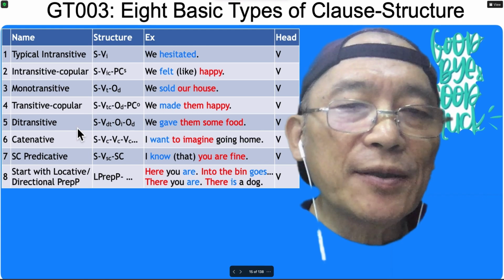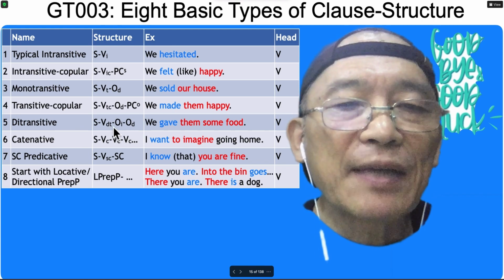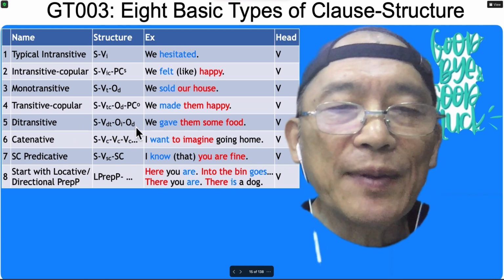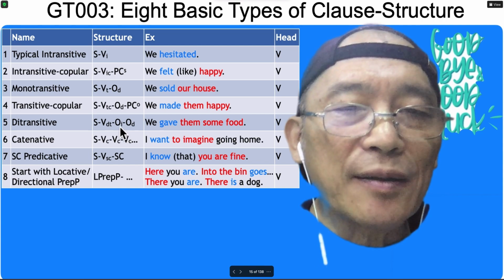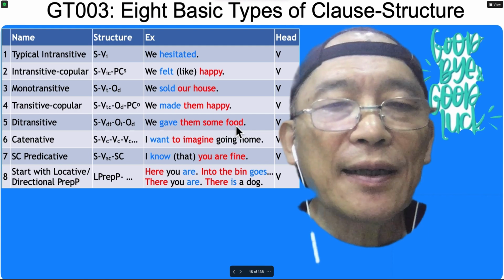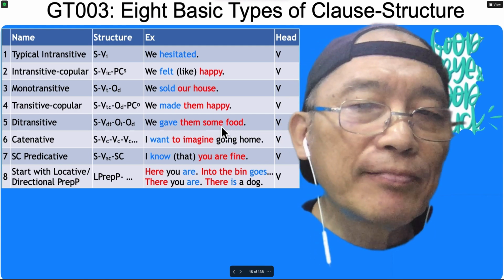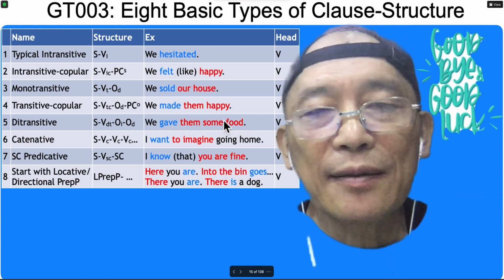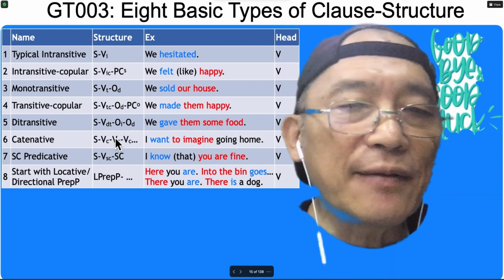And then ditransitive structure, ditransitive verb, and then the PC contains indirect object and direct object. Again, this is a noun phrase acting as the direct object. And this is a determiner. This is a noun which is the head of the noun phrase.